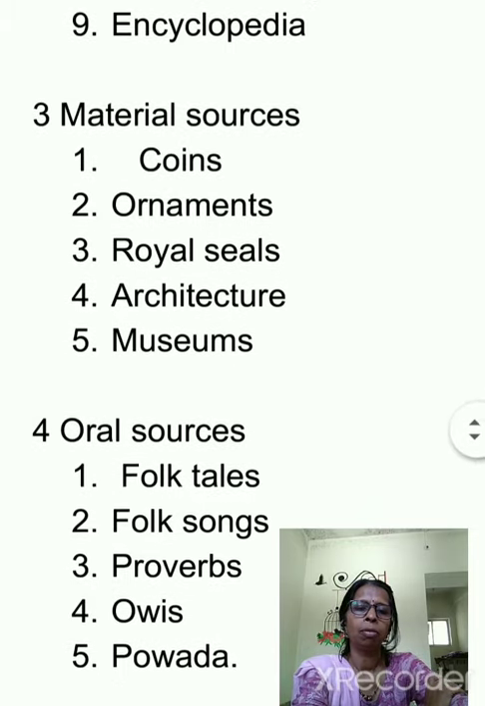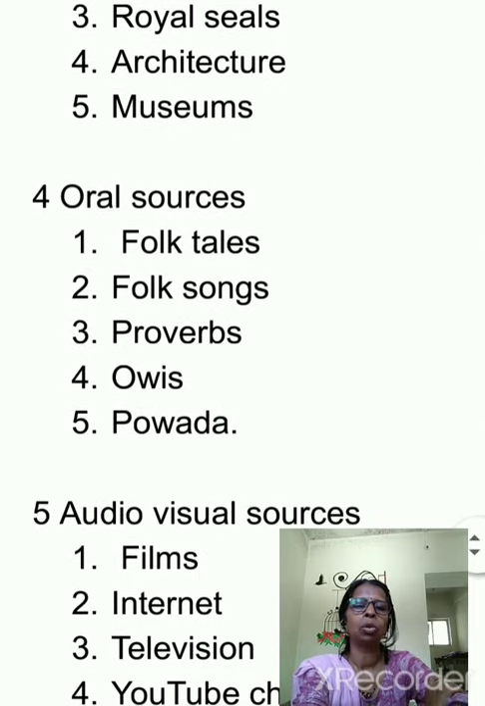Then you have the oral sources. This oral source includes folk tales, folk songs, proverbs, ovis, and Pavadas. Pavadas were specially introduced during Shivaji Maharaj's times. When you listen to the Pavadas, in an entertaining way, awareness was created and information was transferred to the people. So people came to know about Shivaji Maharaj through the Pavada.